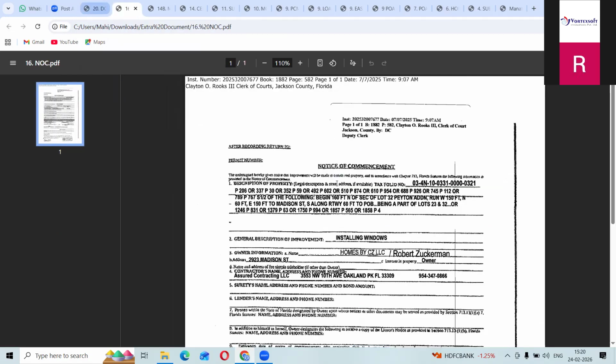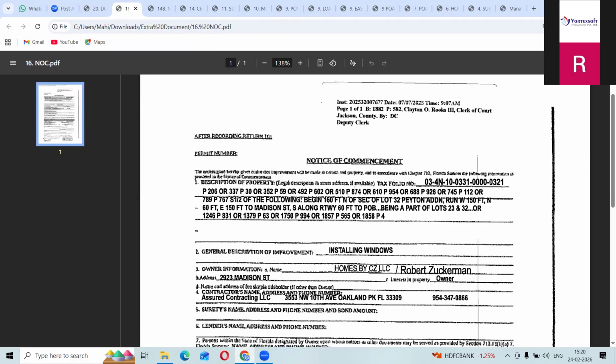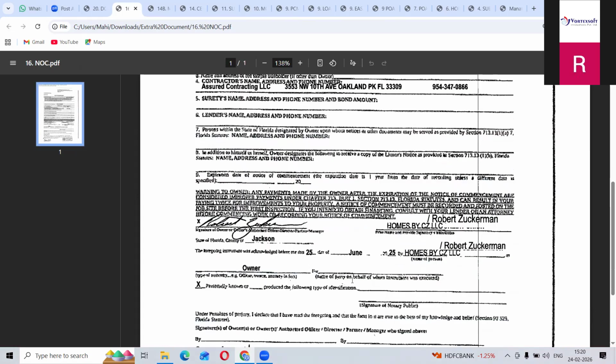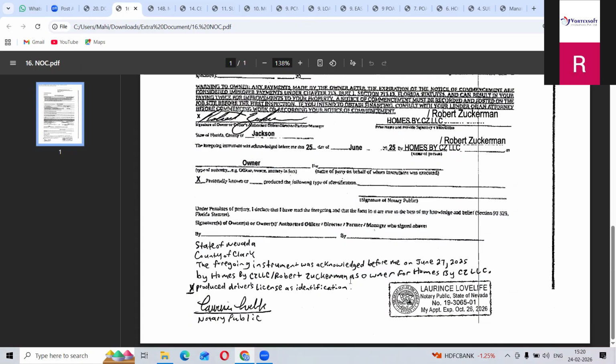Next we will move to the notice of commencement. I already told that notice of commencement is made when we start the construction. Before that they will make one notice. For this notice of commencement, in the last video, I already told that you have to check the legal description and the year criteria. Almost every notice of commencement will be 1 year only. Whether they have given it or not, you have to consider only 1 year.